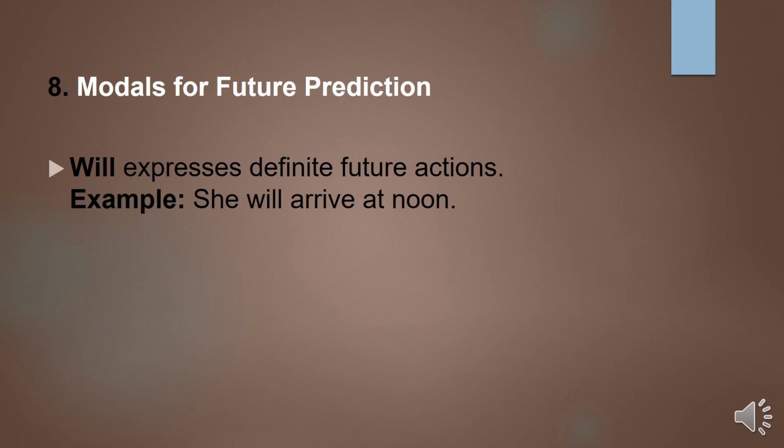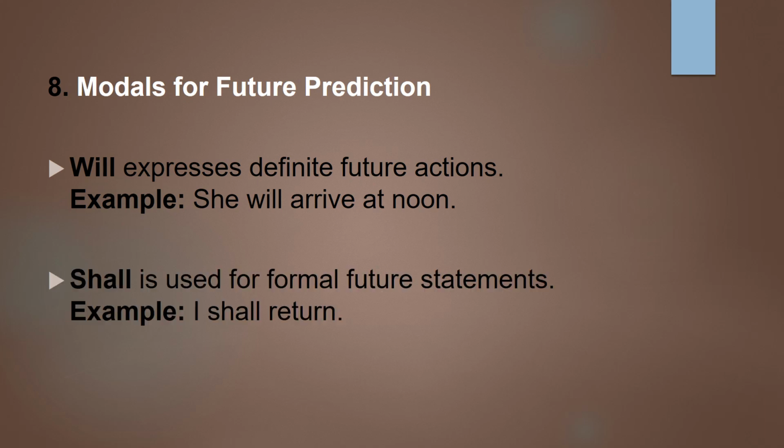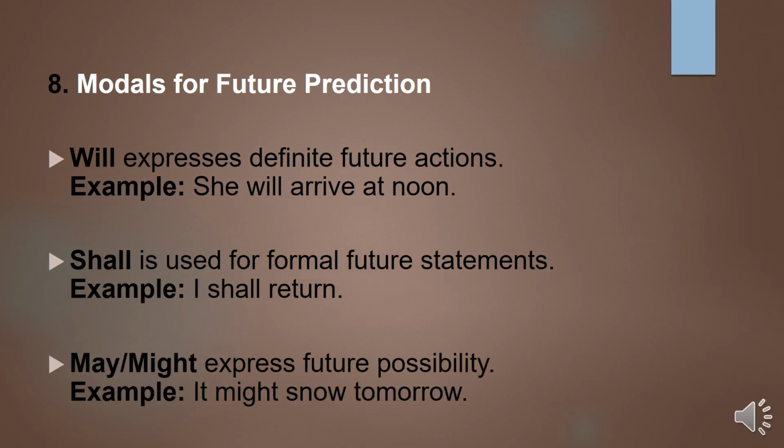Modals for future prediction. The modal will expresses definite future actions. Example, she will arrive at noon. Next, modals for future prediction. May or might express future possibility. Example, it might snow tomorrow.